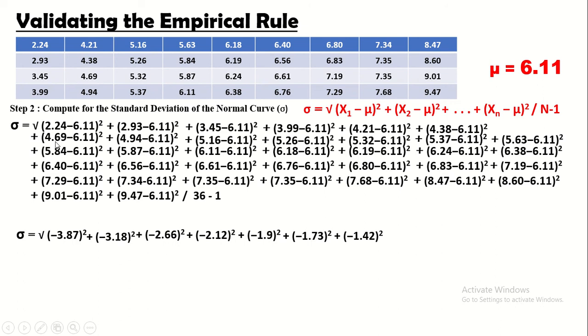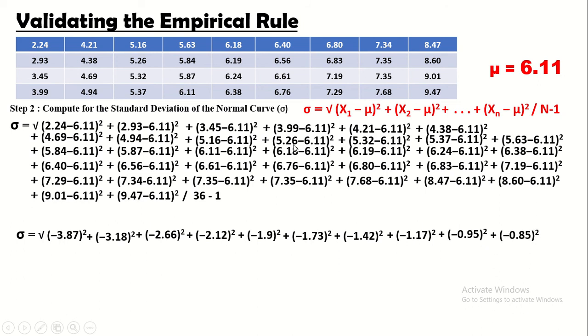And then dito, sinubtract natin yung 4.69 minus 6.11 quantity squared, kaya naging negative 1.42 squared. Sinubtract po natin ito, naging negative 1.17 quantity squared. And then we have 5.16 minus 6.11 quantity squared, naging negative 0.95 squared.